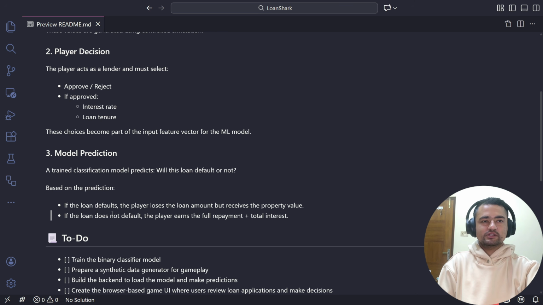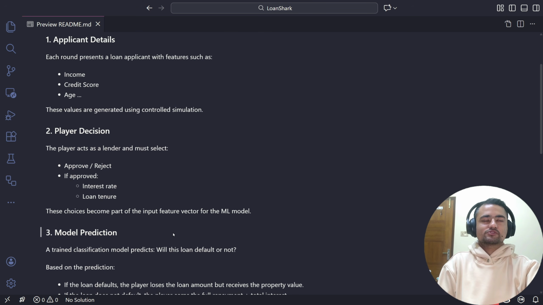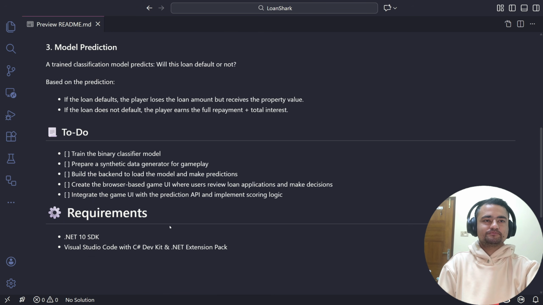If the loan defaults, meaning the borrower was unable to repay the loan, the lender will lose the loan amount, but they will receive the property value. And if the loan does not default, then the player will earn their repayment as well as the total interest. The objective of this game for the player acting as the lender will be to maximize this profit in the form of the interest while minimizing the loss due to the loan being defaulted. The concept is very simple, and I think this will be a very fun project to do.